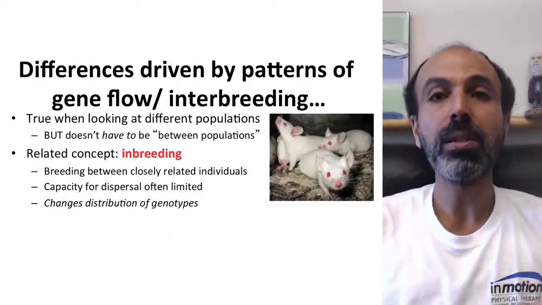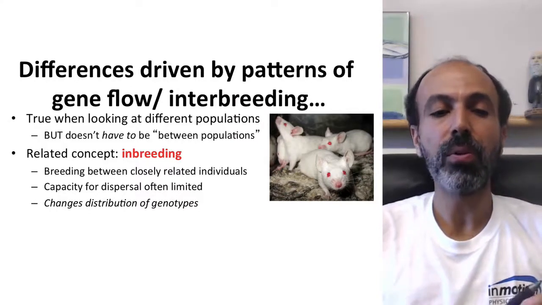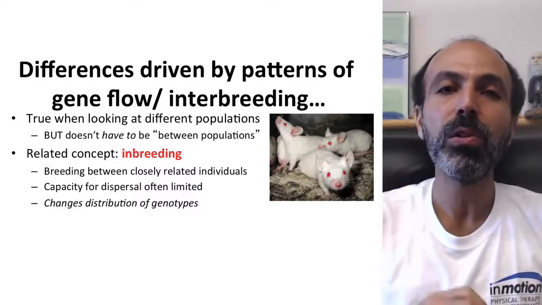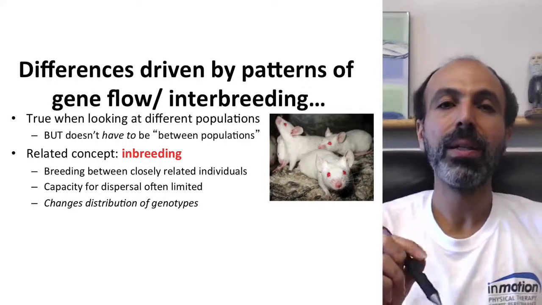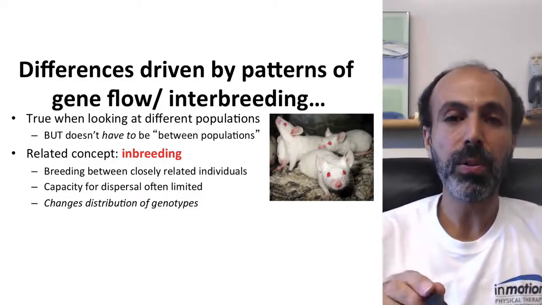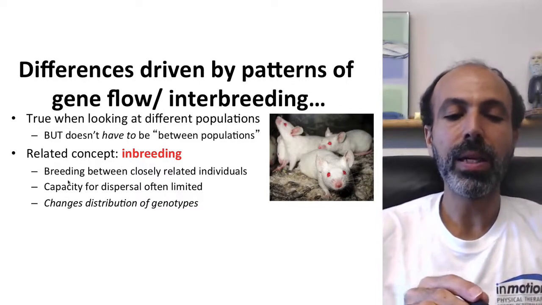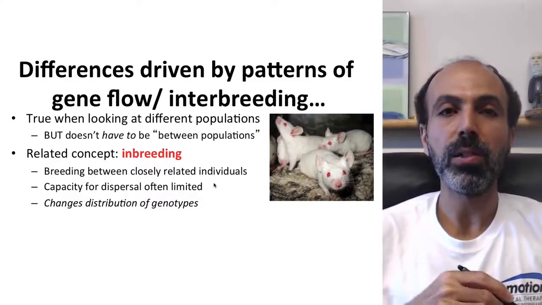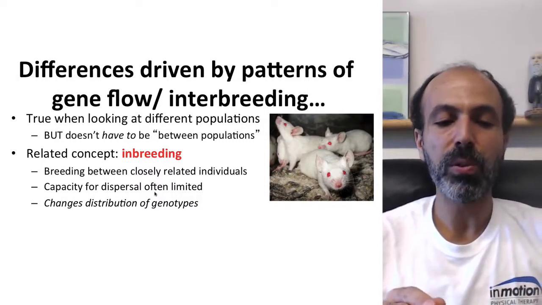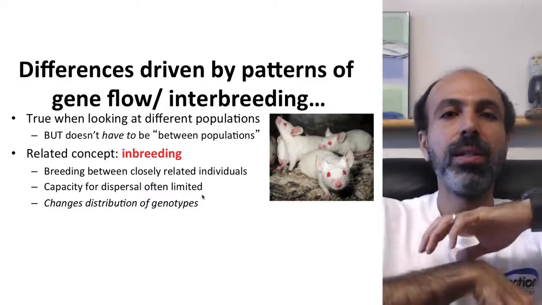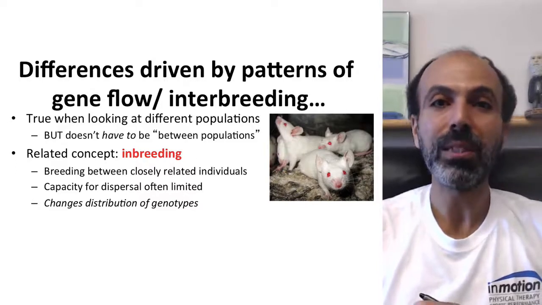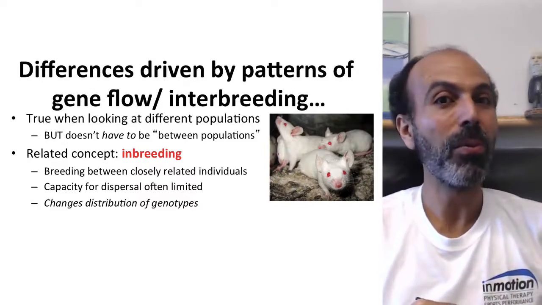Now, differences in allele frequencies are often driven by patterns of gene flow or interbreeding. This is true when you're looking between populations, but it doesn't have to be true just between populations. You can see something similar with patterns of non-random mating within populations as well. So the related concept is inbreeding. Again, this is breeding between closely related individuals, such as siblings, cousins, things like that. This often happens because the capacity for dispersal is limited. Individuals can't just jump to someplace on the other side of the population, but they breed with individuals that happen to be physically proximate to them. Or to quote a famous song, they love the one they're with.